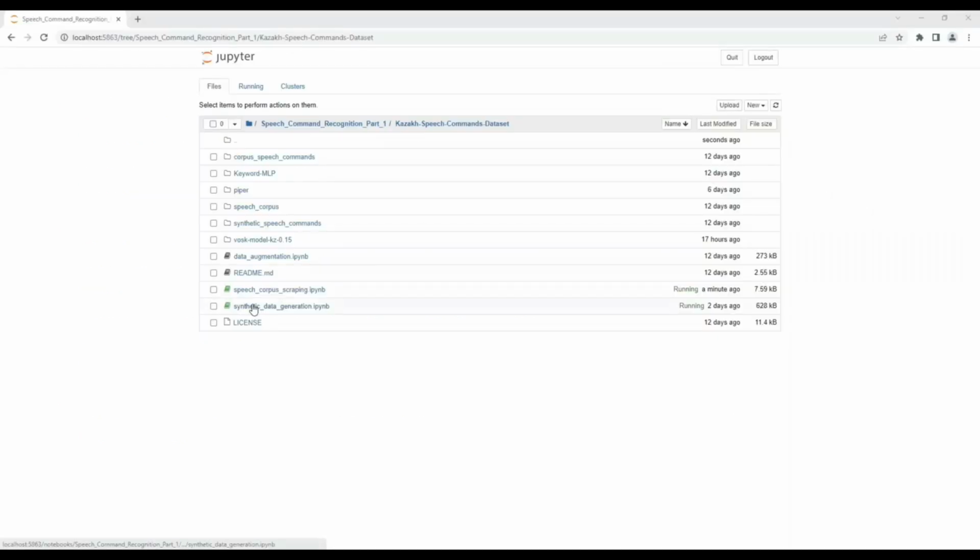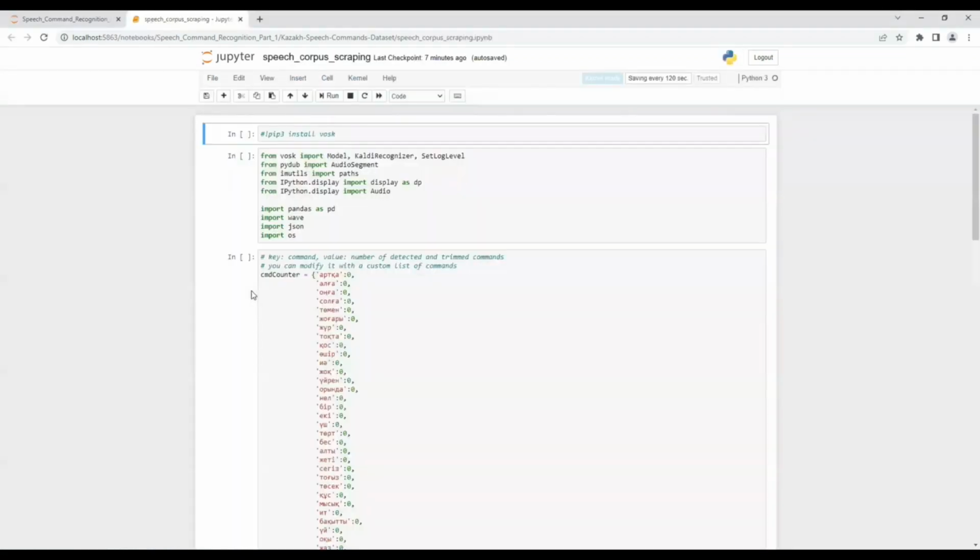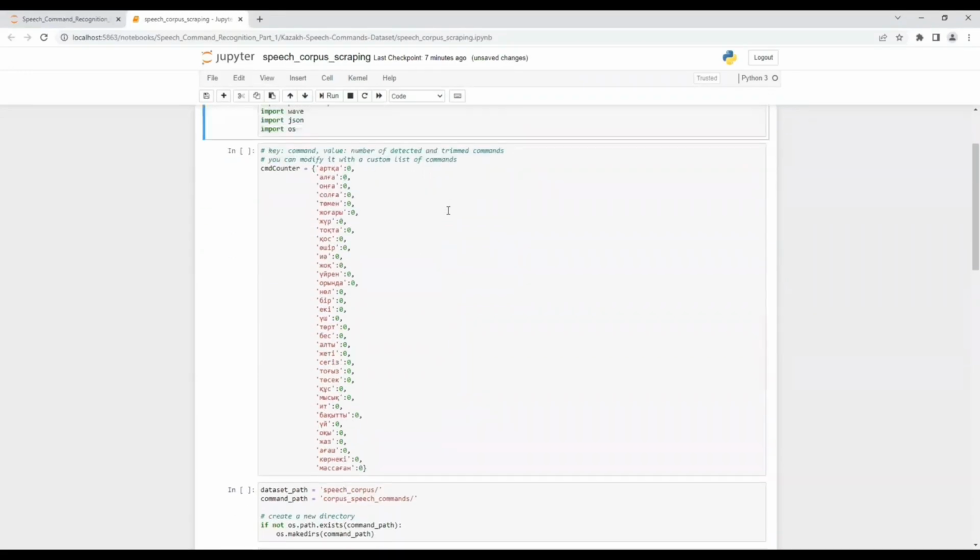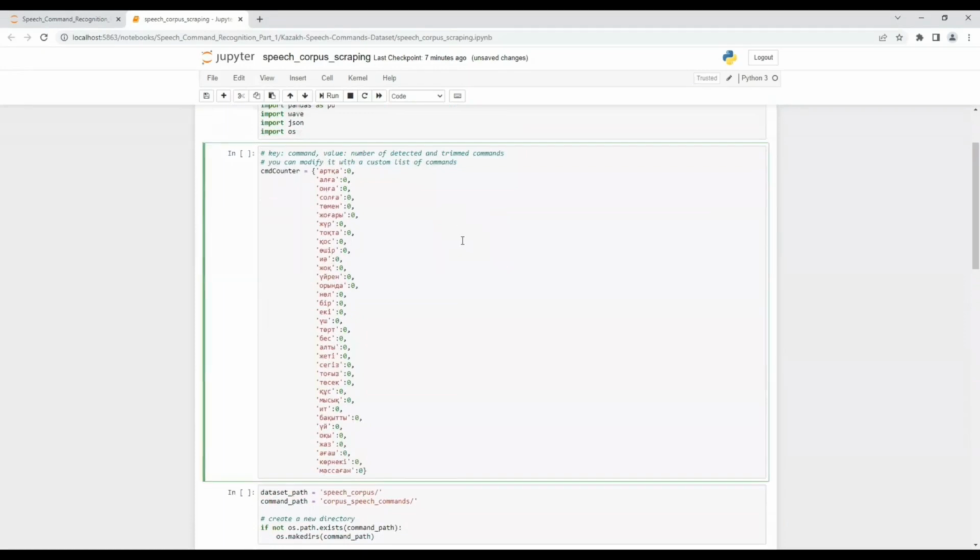For this tutorial, we'll work with the speech corpus scraping file. First, we need to install VOSK. Then, import the required packages. After that, we are defining the CMD counter dictionary, where the key is a command and the value is the number of detected and trimmed commands. You can also modify it with a custom list of commands.